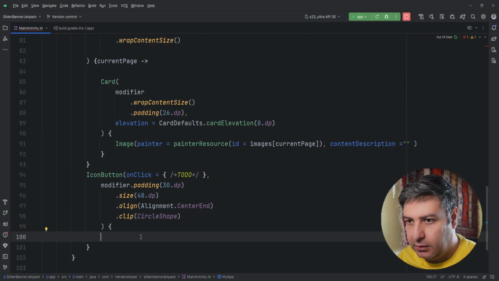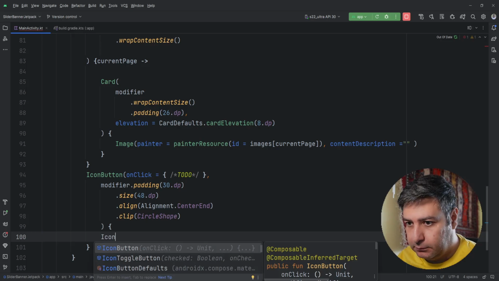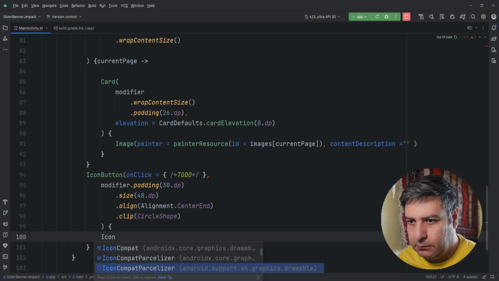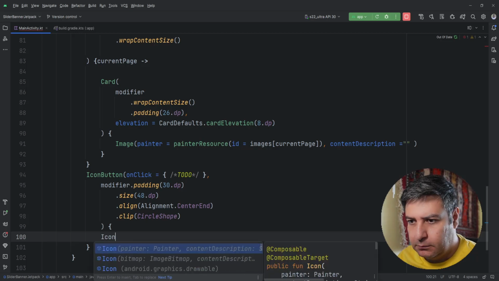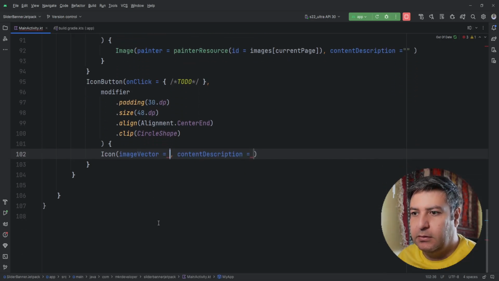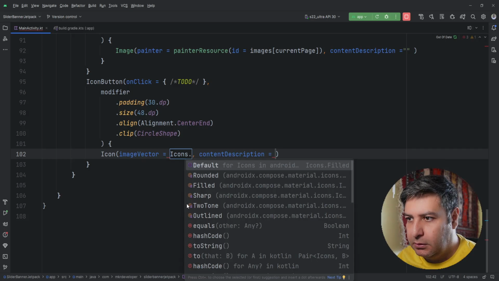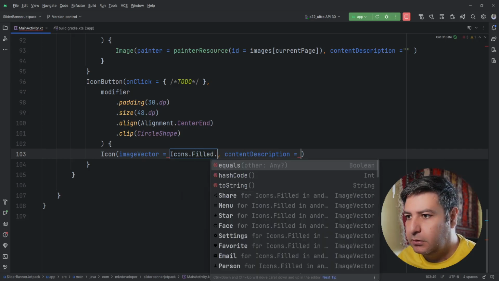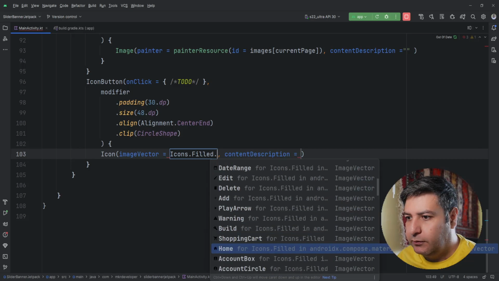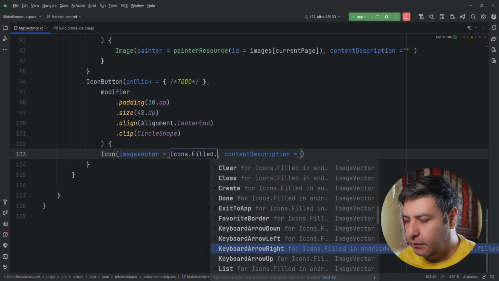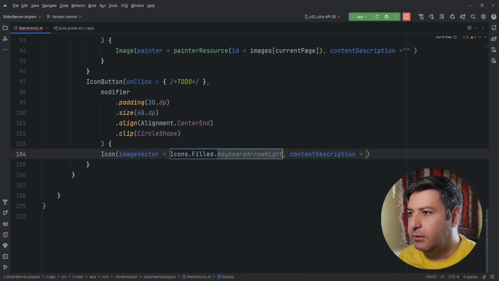Okay, and here we need an icon. With image vector, then icons dot filled, let me go down to find it. Yeah, it's here, this one. Keyboard arrow right, and content description null again.